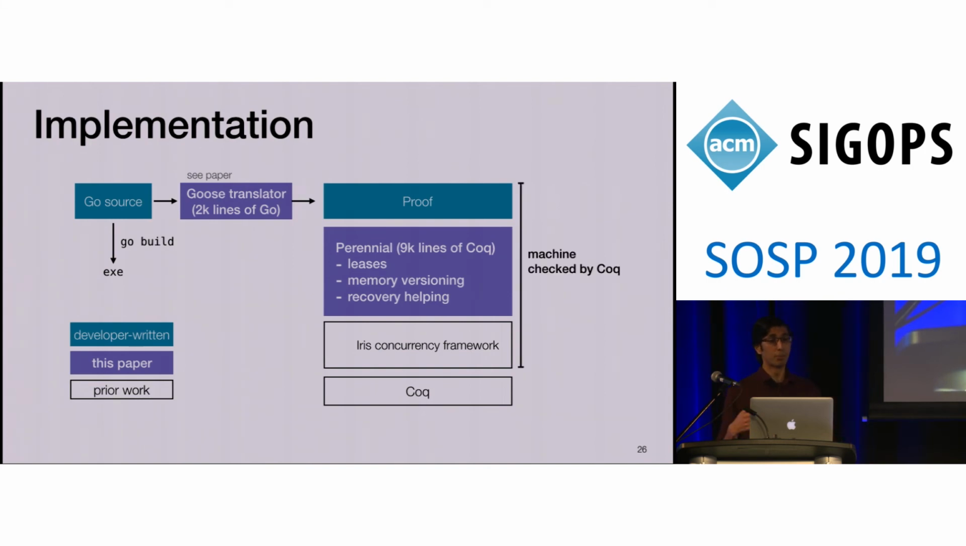Finally, the proofs that the developer writes in Perennial, as well as all the proofs inside the framework, are machine checked by the Coq proof assistant, which gives us confidence that we've implemented these techniques correctly and that they're sound.